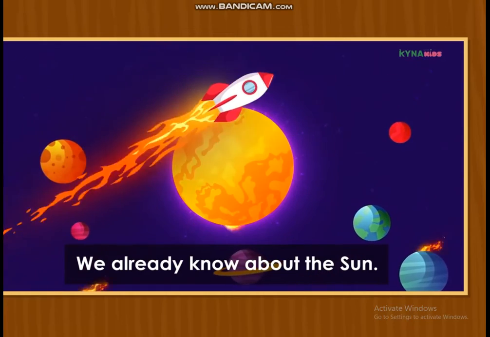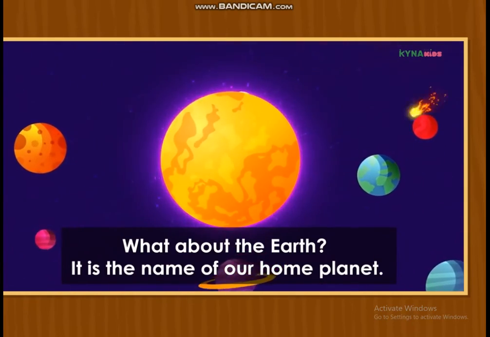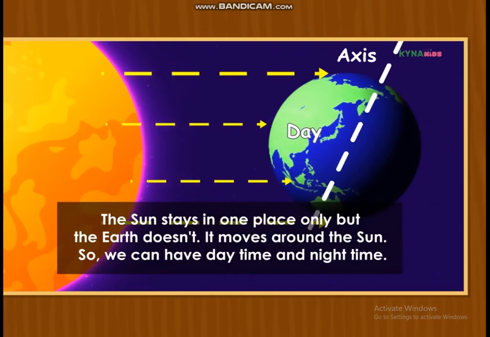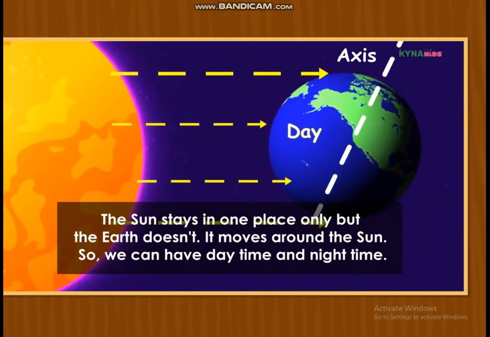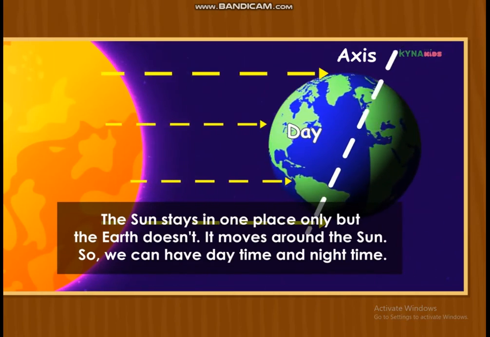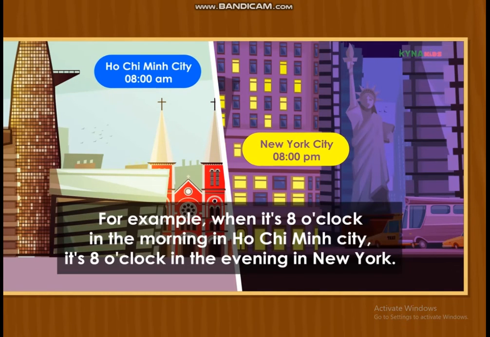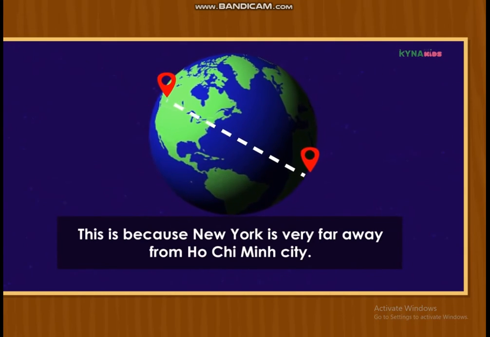We already know about the sun. What about the Earth? It is the name of our home planet. The sun stays in one place, but the Earth doesn't. It moves around the sun, so we can have daytime and nighttime. For example, when it's 8 o'clock in the morning in Ho Chi Minh City, it's 8 o'clock in the evening in New York. This is because New York is very far away from Ho Chi Minh City.